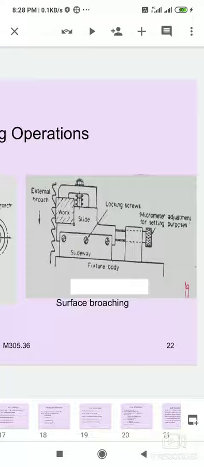Broaching was originally developed for machining small internal surfaces such as keyways in small diameters, which is relatively difficult for slotting. And broaching is widely used in present day industry for machining a large variety of jobs which were formerly milled or shaped. Internally, broaching is used for machining and sizing of round holes, square, hexagonal, and many other shapes of holes.